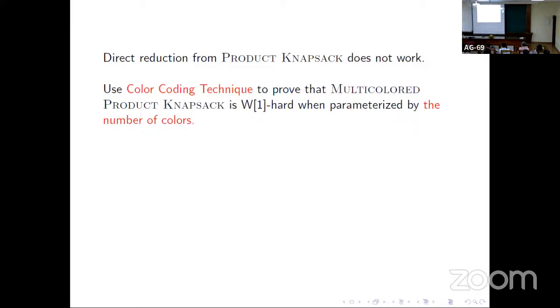Now notice that when you want to give the reduction from the product knapsack problem to our problem, it may not work exactly, because we have shown that product knapsack is W1-hard by the number of items in the knapsack. If we use the reduction that we had in mind, then we will prove that our problem is parameterized by the number of players that we bribe. So we want to avoid that. We apply the color coding technique and prove that the multicolored version of this problem, that is the multicolored product knapsack problem, is W1-hard when parameterized by the number of colors.